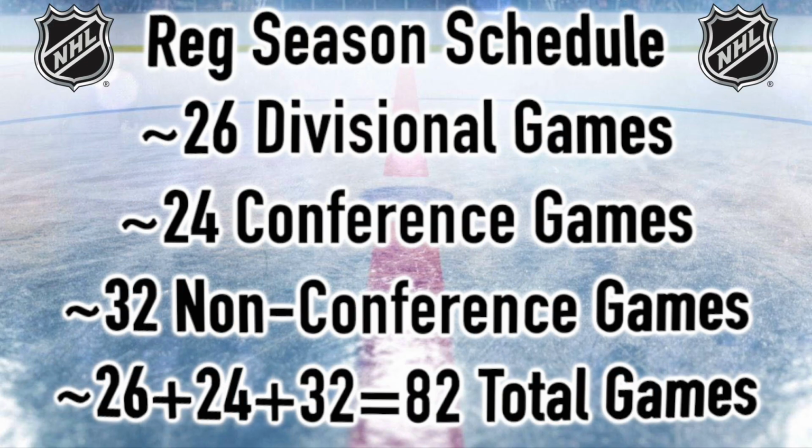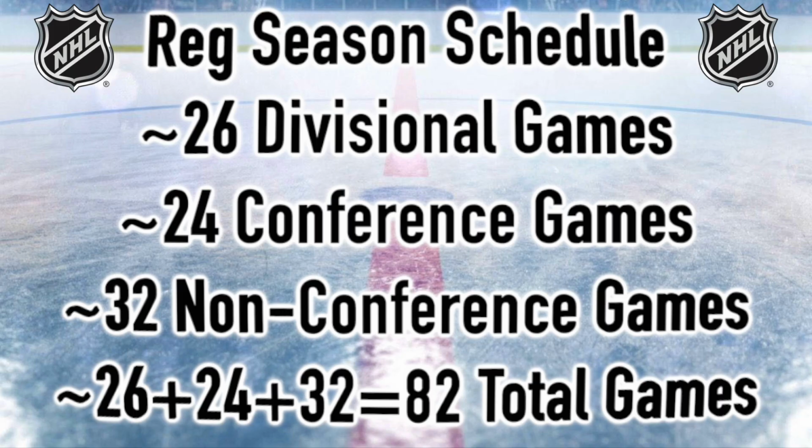For the regular season structure and how every team's opponents are determined each year, the way it works is that each team plays 26 total games within their own division. We mentioned before that the NHL has 4 divisions of 8 teams each, so within that, a team plays 5 of their division opponents 4 times and 2 of their division opponents 3 times for a total of 26 games. Just know that if 2 teams are in the same division, that generally means they'll be playing each other more often each year than, say, teams that are in opposite conferences.